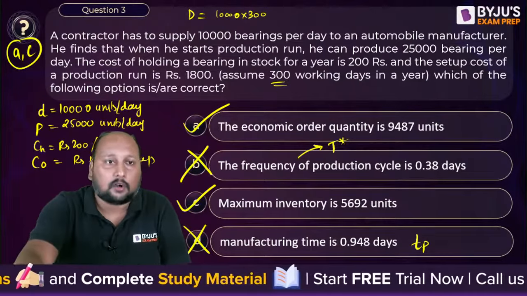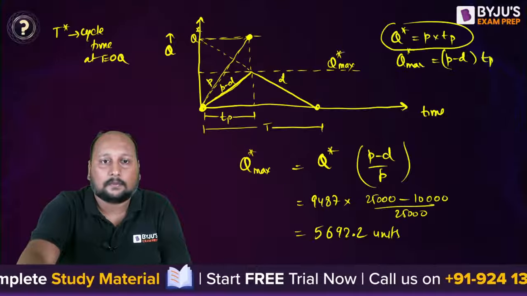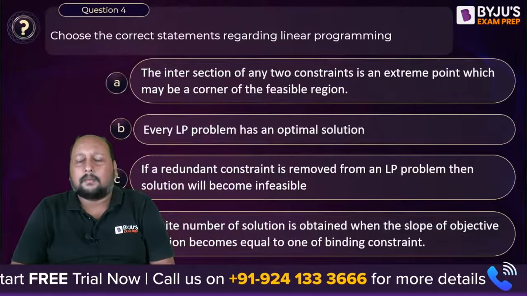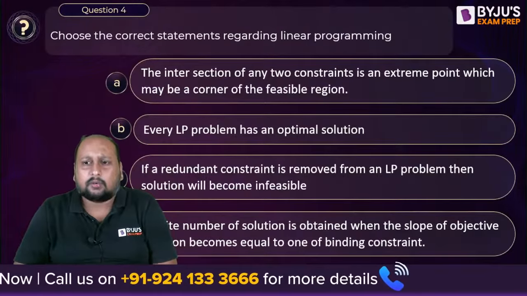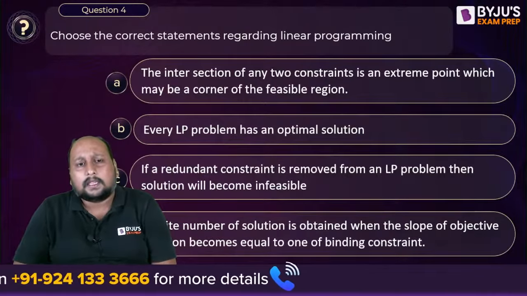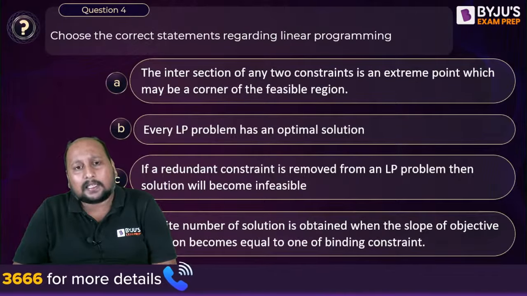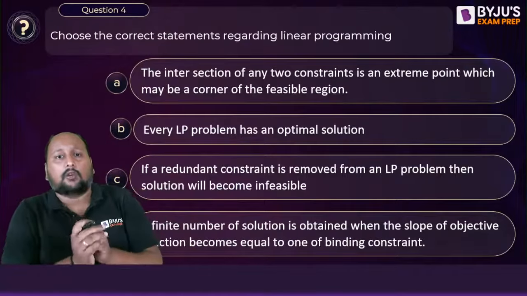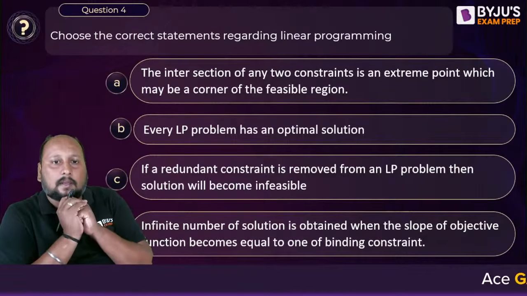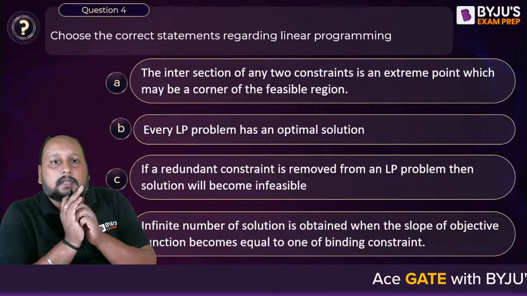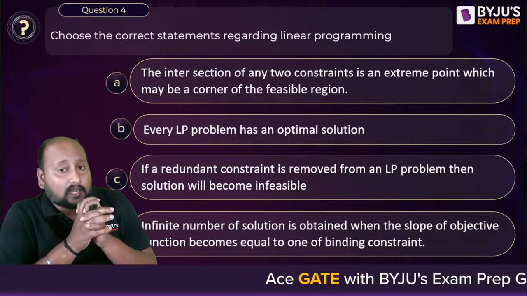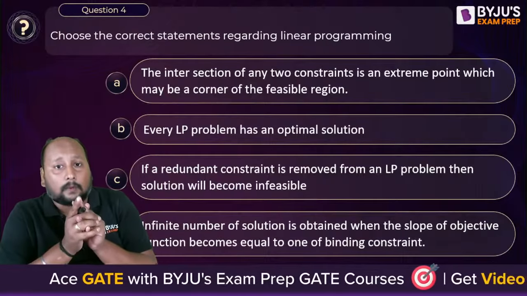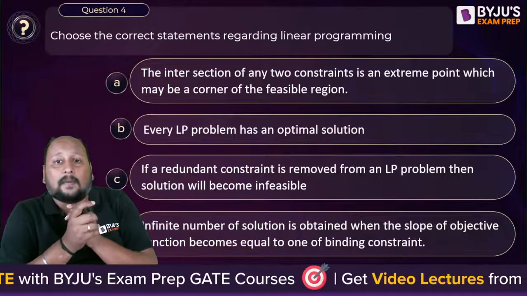Perfect. Chaliye, next question on the screen, question number 4. Very easy. Read the statement. It's a statement based problem, because with the introduction of the MSQ problem, they have added the concept of theoretical questions. You can get theoretical questions like this. So let us read the question carefully. The intersection of any two constraints is an extreme point, which may be a corner of the feasible region. Every LPP problem has an optimal solution.